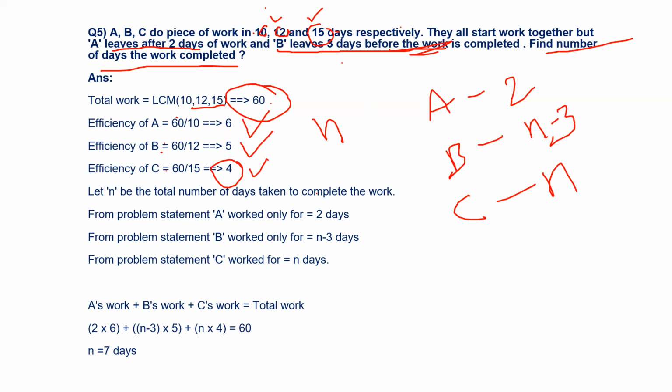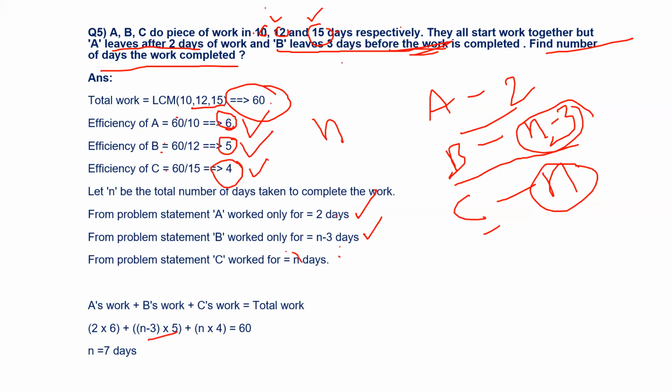Now as you can see here, from the problem statement, A will work 2 days, B will work n minus 3 days, and C will work for the entire n days, right? And we know their efficiencies. Now multiply: 2 days A will work, so he can do 6 units of work per day. B will work n minus 3 days, he can do 5 units per day, n minus 3 into 5. Similarly, n days C will work, and C will do 4 units per day, n into 4. And the total work is how much? 60 units, right? When you solve this equation, you will get n equal to 7, which means if they work like this, total 7 days are required to complete the work.